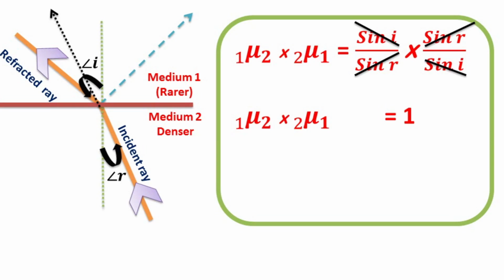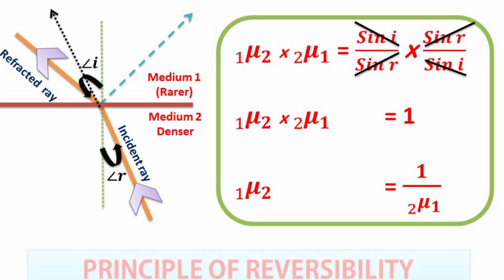So, refractive index of second medium with respect to first medium is equal to 1 divided by refractive index of first medium with respect to second medium. This is called the principle of reversibility.